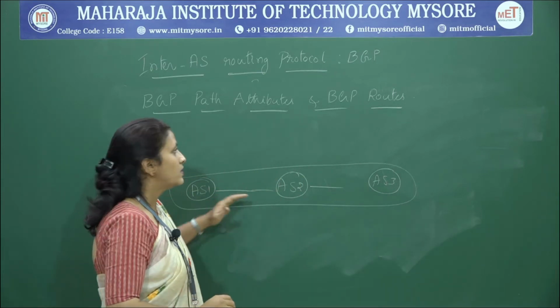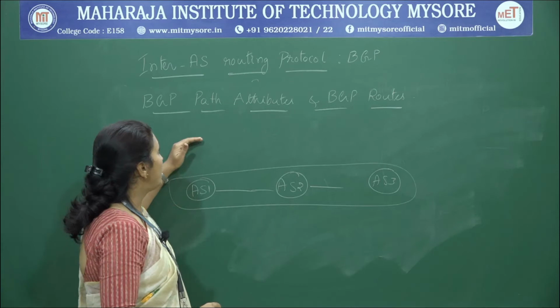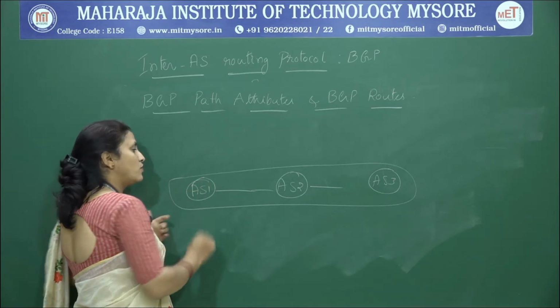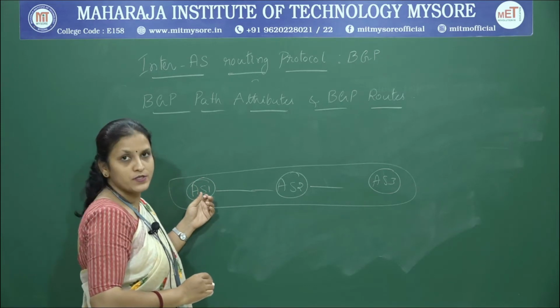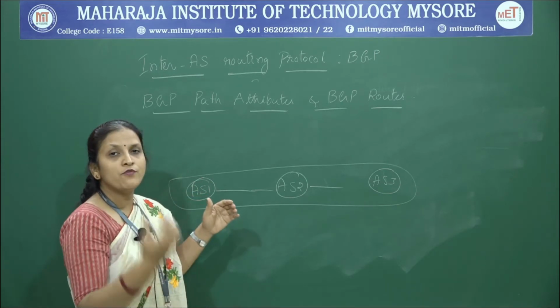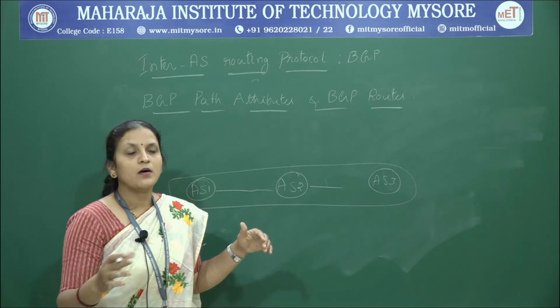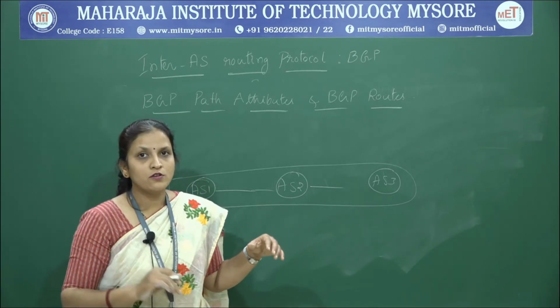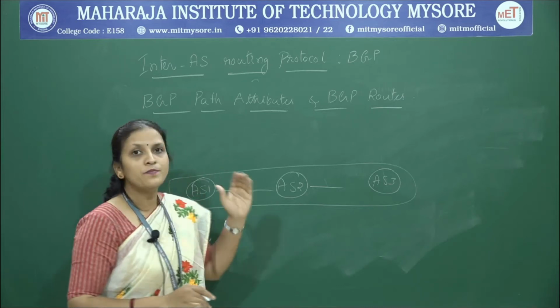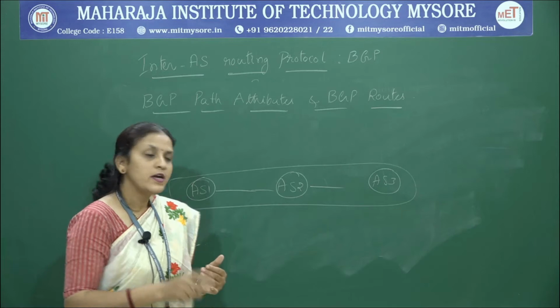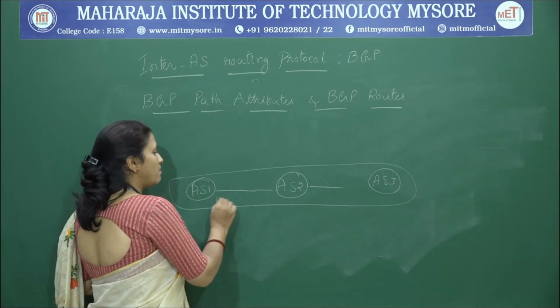When the BGP peer at the source, at the first autonomous system, sends its prefix reachability information to routers present in several autonomous systems, along with it, it also passes its AS number.